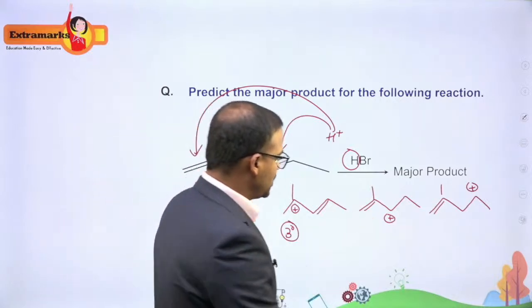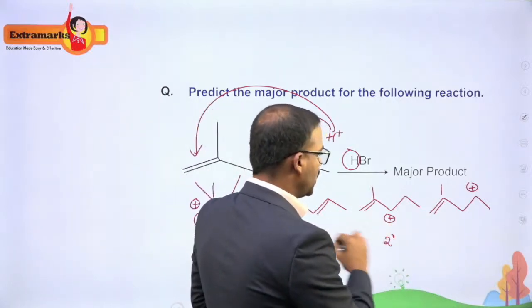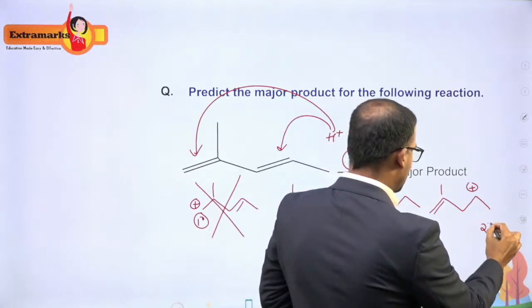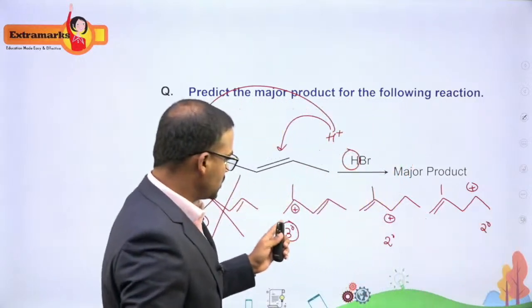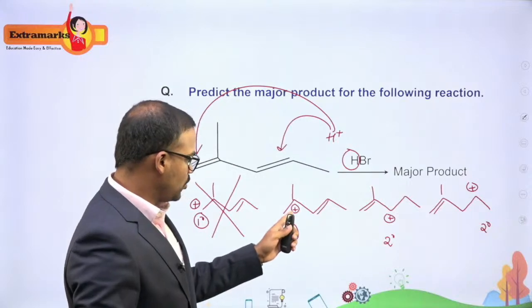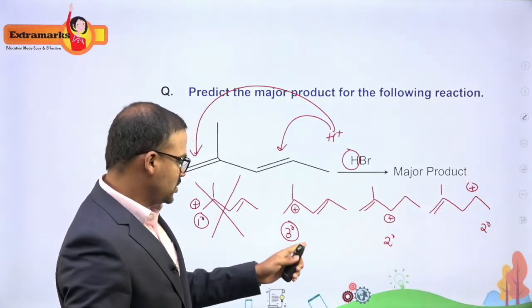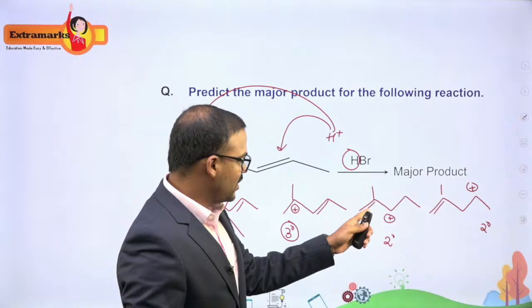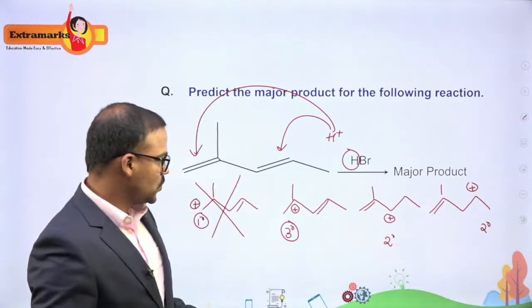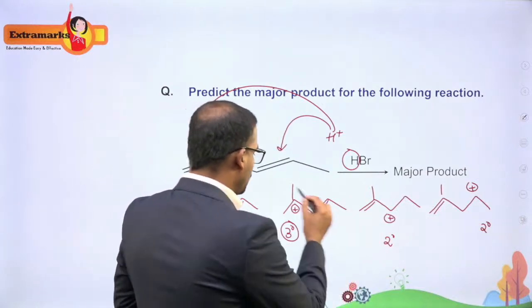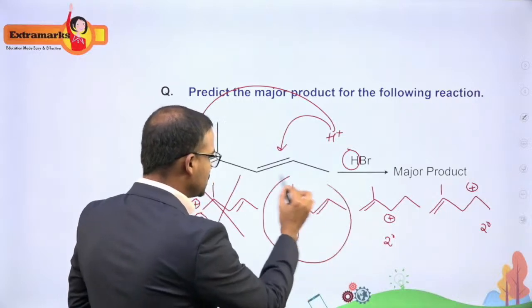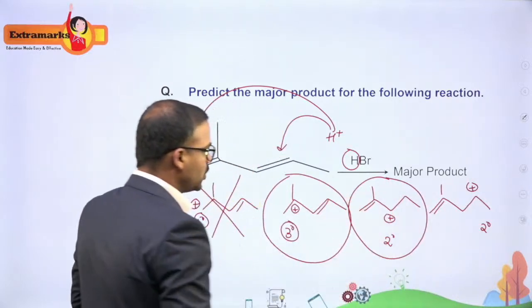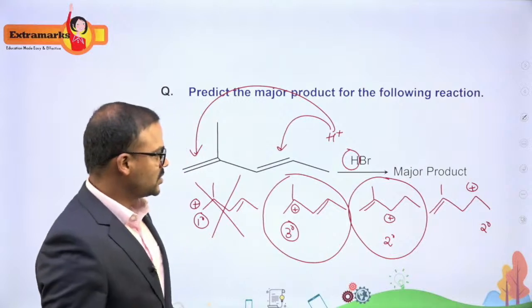And what about this one? This is a secondary carbocation. Okay, and what about this one? This is a secondary carbocation. So if you see, there is a tie between them. This is a tertiary carbocation, but it is not in resonance. But here, this is a secondary carbocation which is in resonance. Okay, so what can I do? Most of your answers will be based on this one or based on this one. Okay, so between these two, what will be my answer?